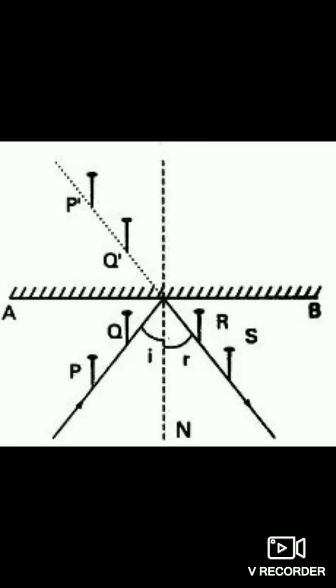So first, fix the paper on the drawing board. Next, in the middle of the paper, draw a straight line AB and mark its midpoint as O. Next, draw a perpendicular ON to AB at the point O. Using a protractor, draw angle XON equal to approximately 60 degrees and mark it as I. Next, place the long face of the plane mirror strip along AB and use plasticine to hold the mirror in a vertical position.